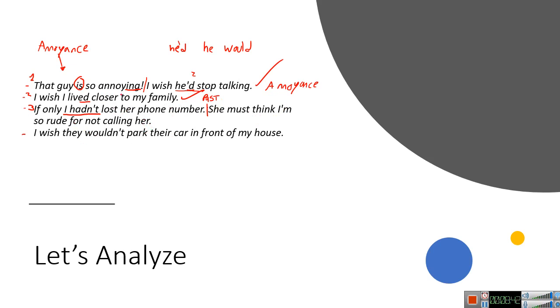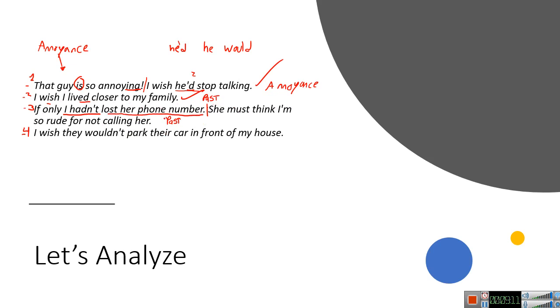But because of this first phrase, we call this a past action, because of the hadn't. So even though it is talking about a present situation, the sentence is in the past. Yes, because the main idea here, the pinnacle idea, is the loss of that number.